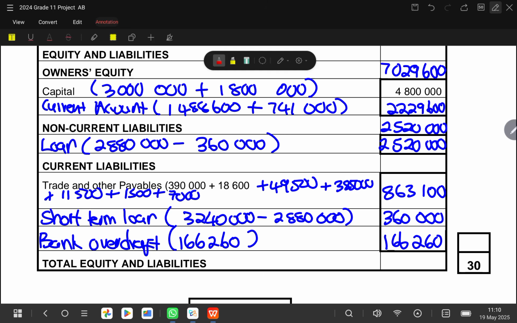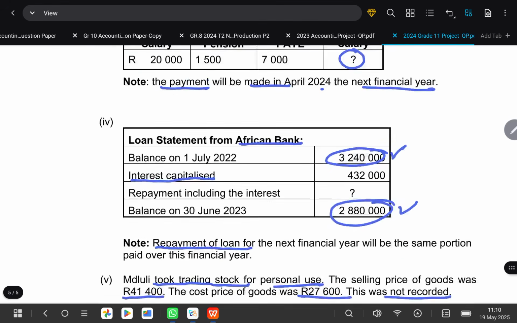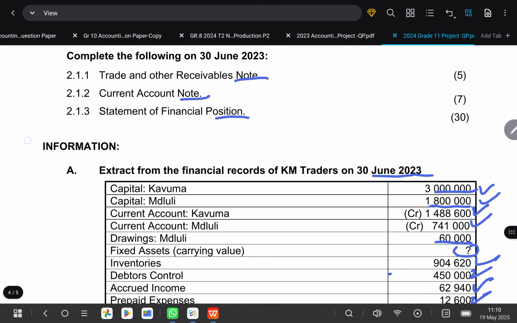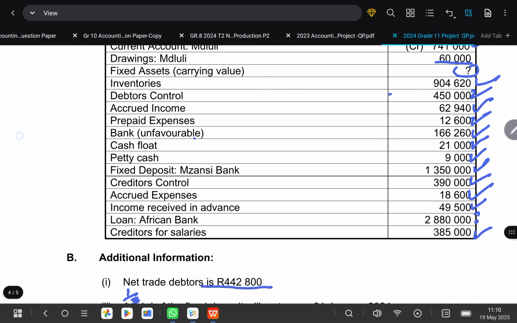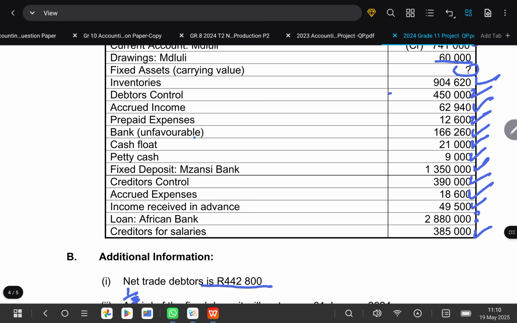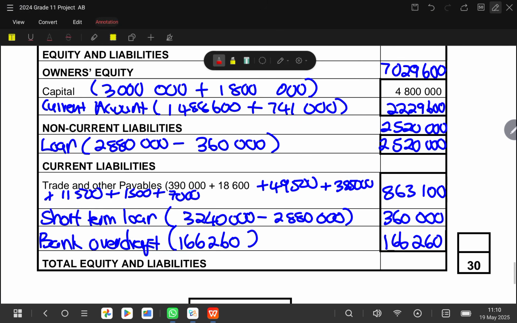Let me just confirm from the information. 166,260. Yes. Okay, so the sum of the three gives us, so remember we said 863,100 plus 360,000, and then we also said plus 166,260.